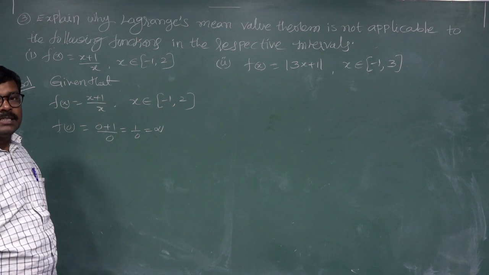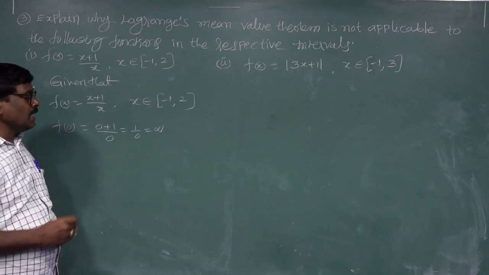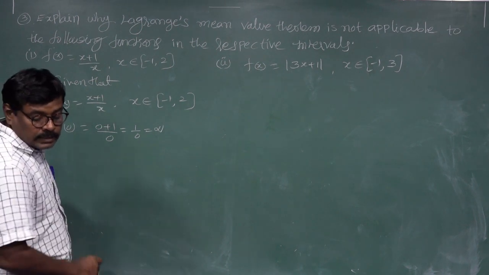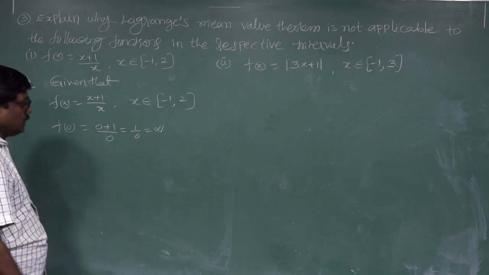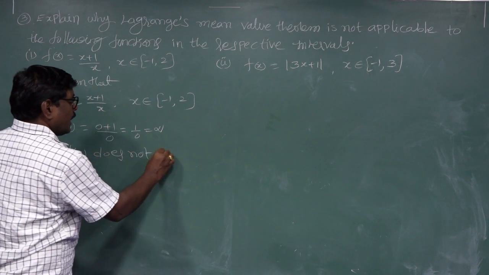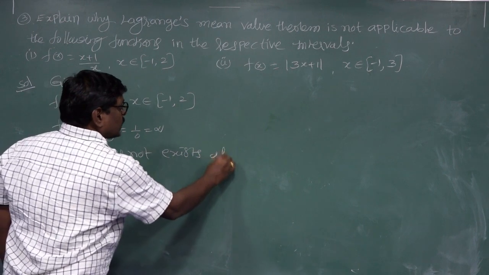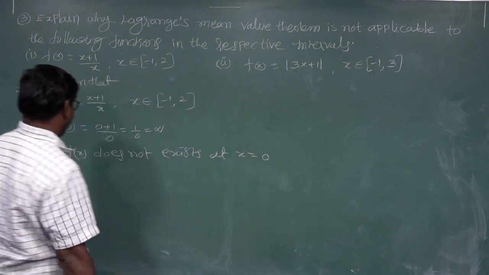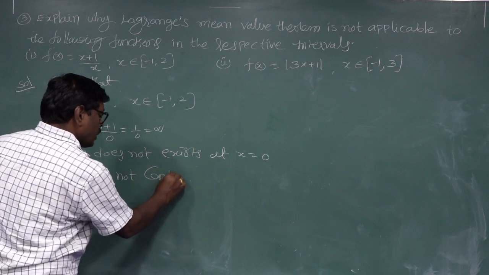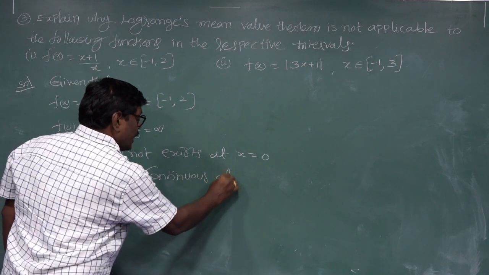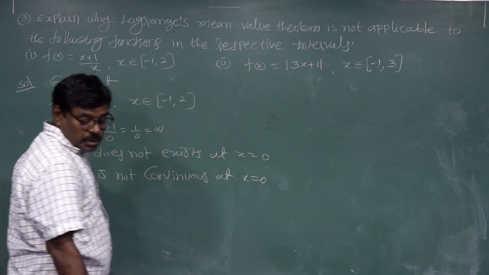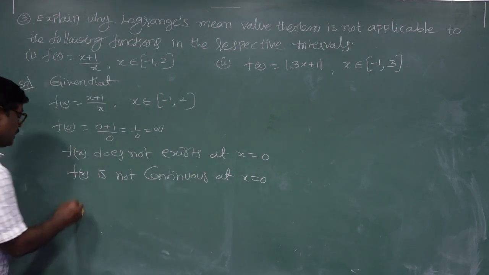f of x does not exist at x equal to 0. Now, f of x is not continuous at x equal to 0. At x equal to 0, f of x is not continuous